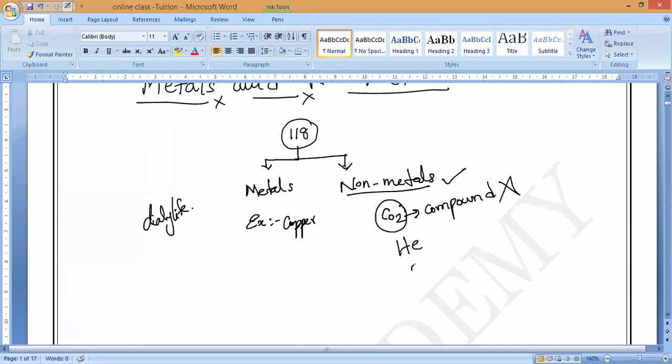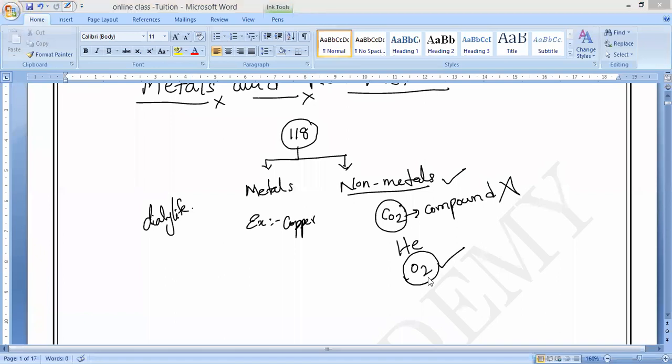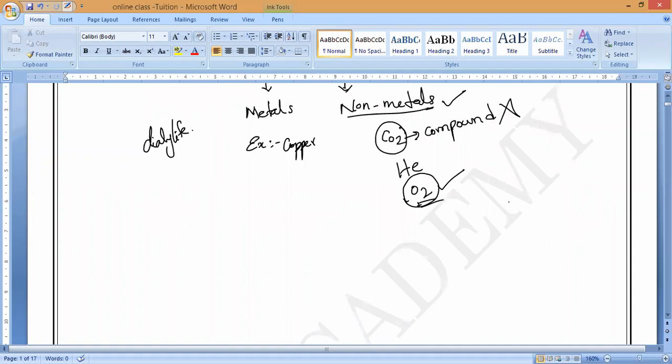We are using oxygen, you are breathing oxygen. Oxygen is a non-metal or not? Yes, respond. Graphite, yes or no? So oxygen is a non-metal which we are using. All the living organisms in this world consume oxygen. That is why we can say oxygen is one of the most predominant non-metals on earth. That is what you should remember. Like that, all these metals and non-metals we are using in our daily life for different purposes.